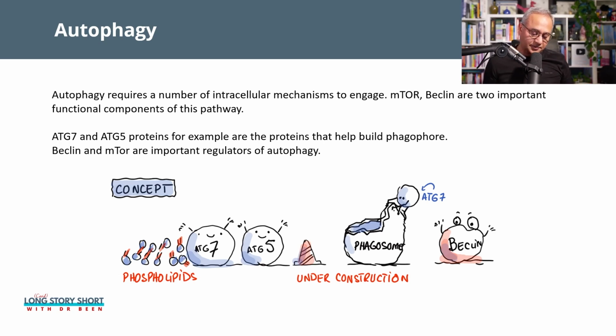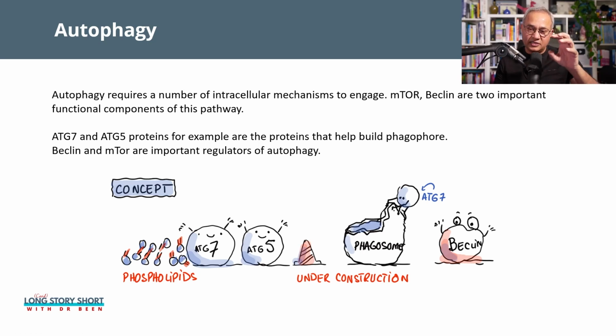So here, if you see, there are some proteins, for example, ATG7, autophagy protein number 7, autophagy protein number 5, and so on. And then you see some phospholipids. So these proteins are present with the cell membrane. The point is that when autophagy is needed, some of the autophagy proteins build the phagosomes.